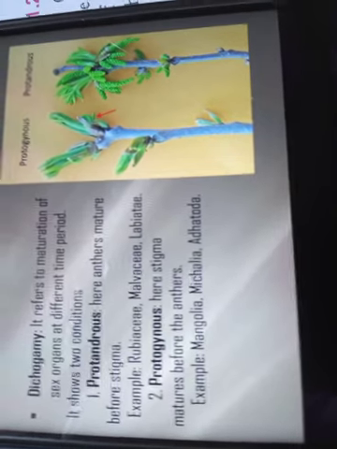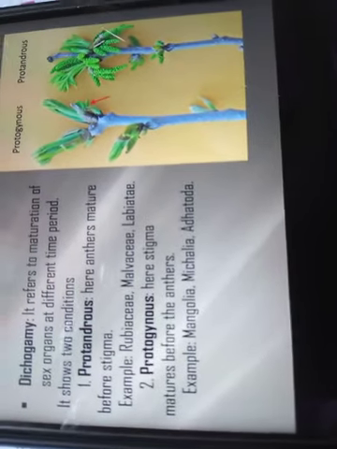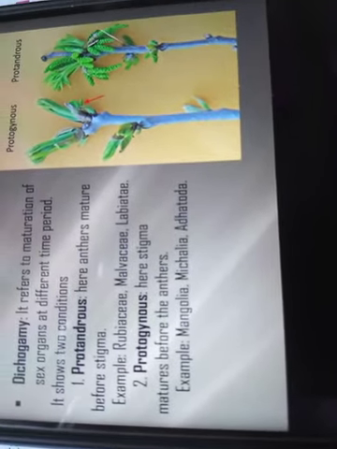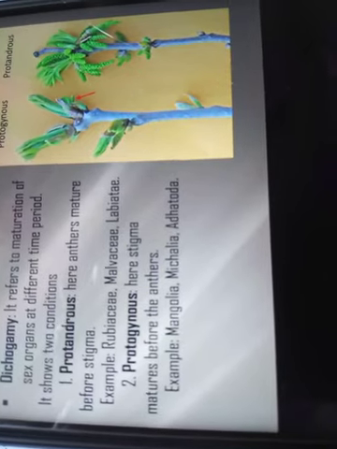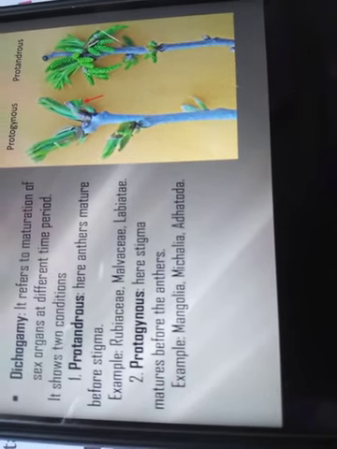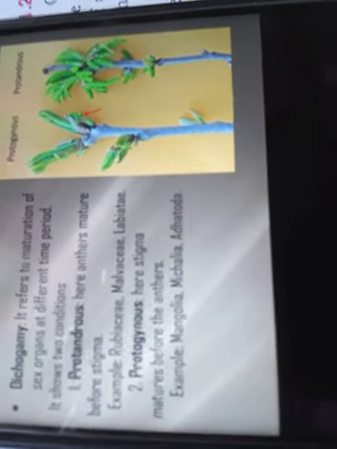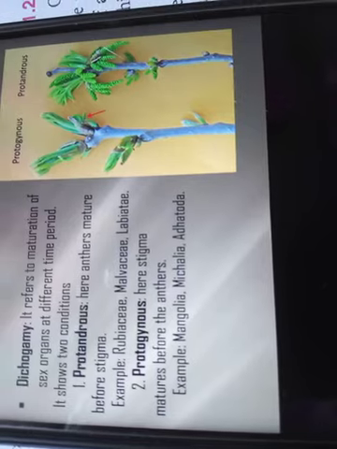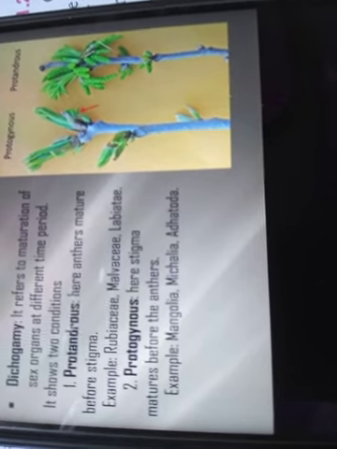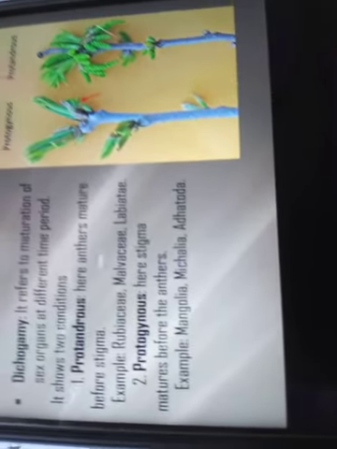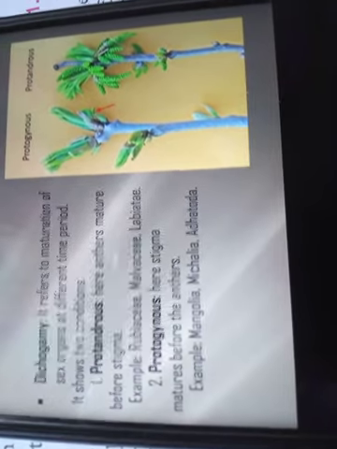These are the names of angiospermic families. Another condition is protogynous. Here the stigma matures before the anther of the flower. Examples: Magnolia, Michelia, Adhatoda. These are the examples of protogynous.